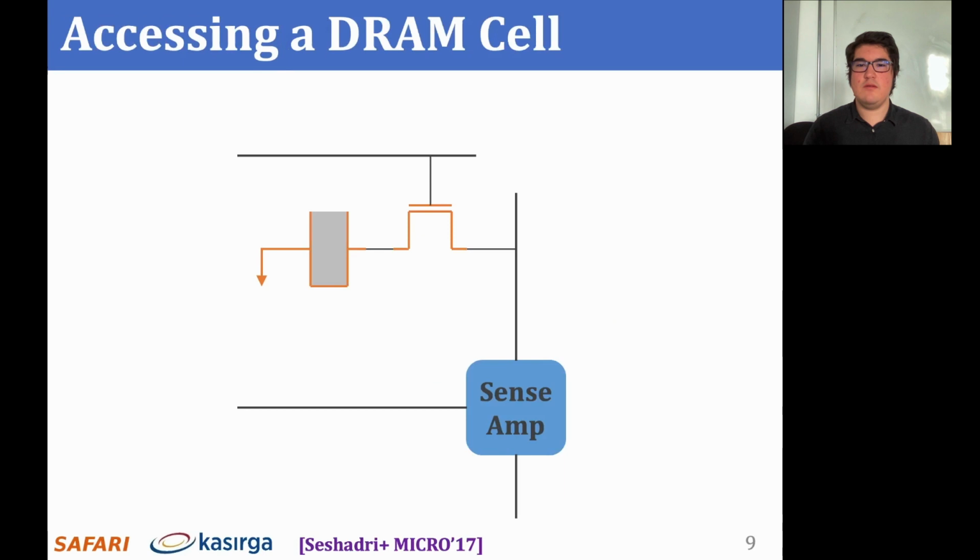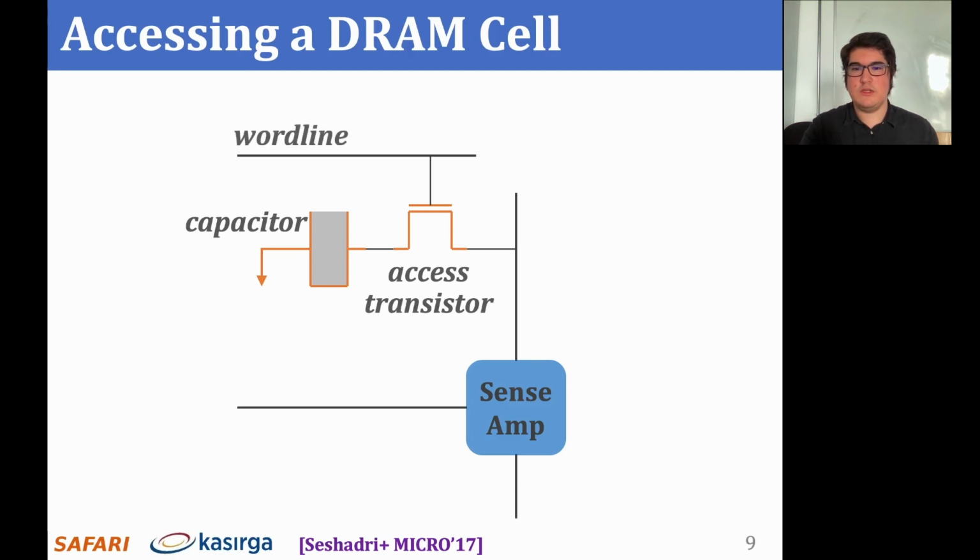Here's a simplified diagram of a DRAM cell. Now we will look at how we access this DRAM cell. This is a diagram showing how a DRAM cell is connected to a sense amplifier. Inside a cell, there are two components. The capacitor stores data, and the access transistor determines if the cell is being accessed. The access transistor is controlled by the wordline, which is enabled to connect the DRAM cell to its bitline. The bitline bar is essentially the inverse of the bitline. The DRAM sense amplifier has an enable signal, which determines if the sense amplifier is currently active.